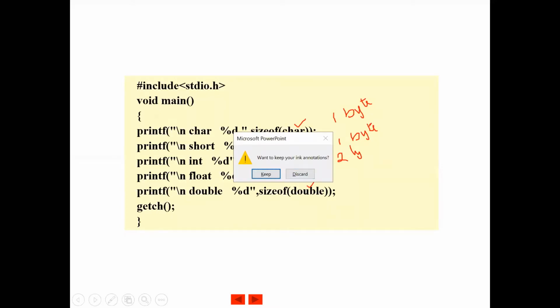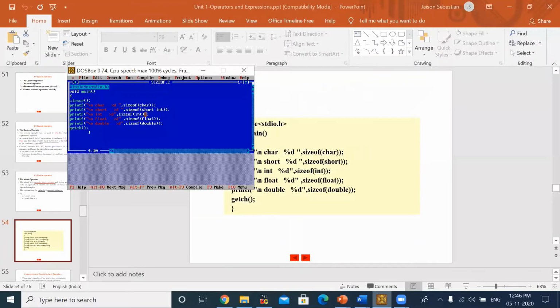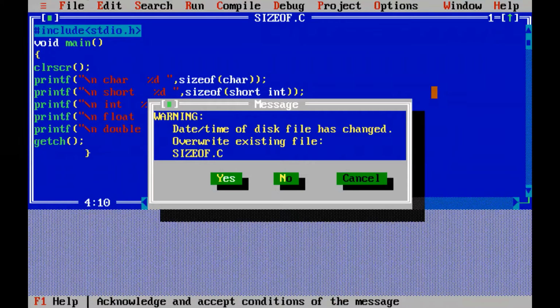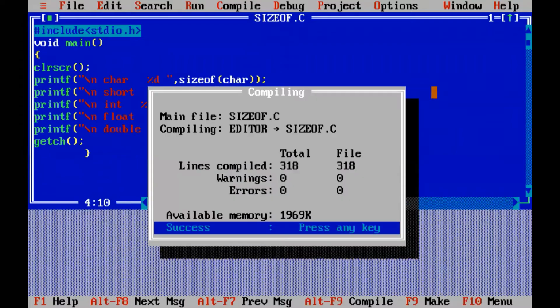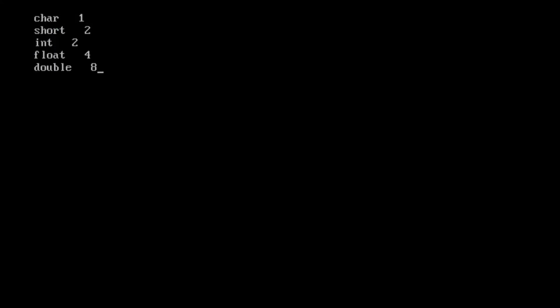Again, as I told, it depends on the compiler and the system. For the time being, you can see here that short int is returning 2 bytes. Actually, it is allocated only 1 byte.